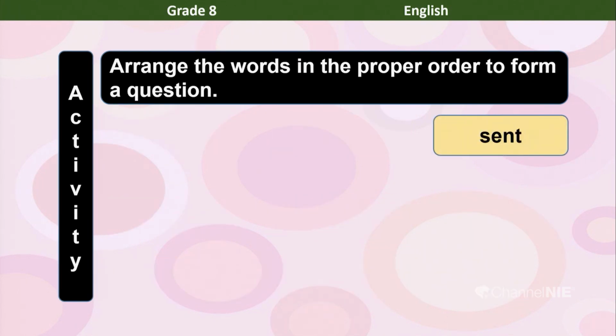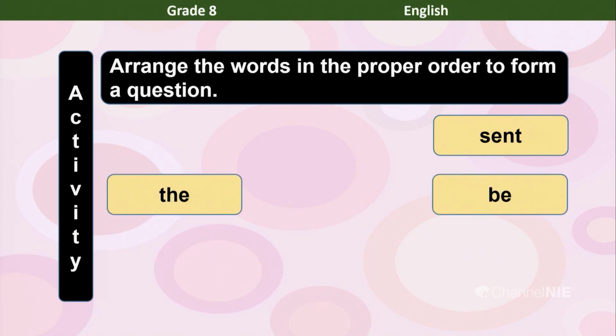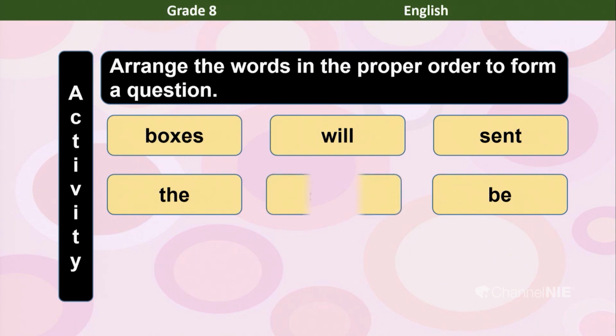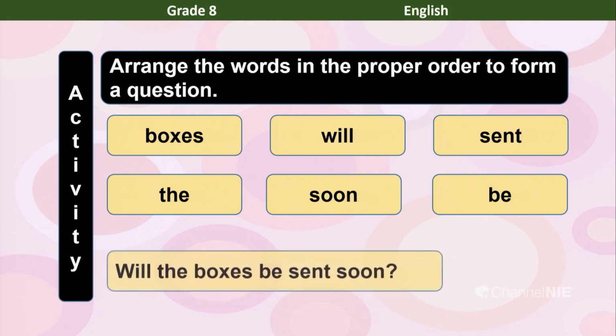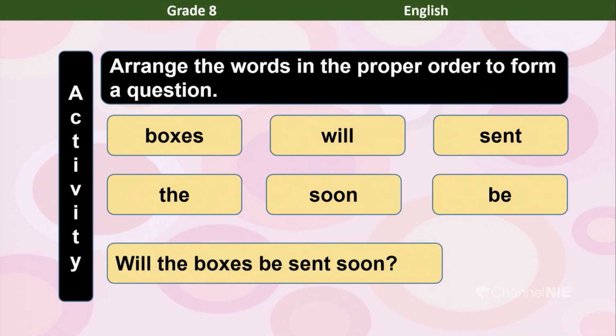Right. Same type. Sent, the, be, will, boxes, soon. Right. You have 6 words: boxes, the, will, soon, sent, be. So, the question. Will the boxes be sent soon? Yes. Will the boxes be sent soon?